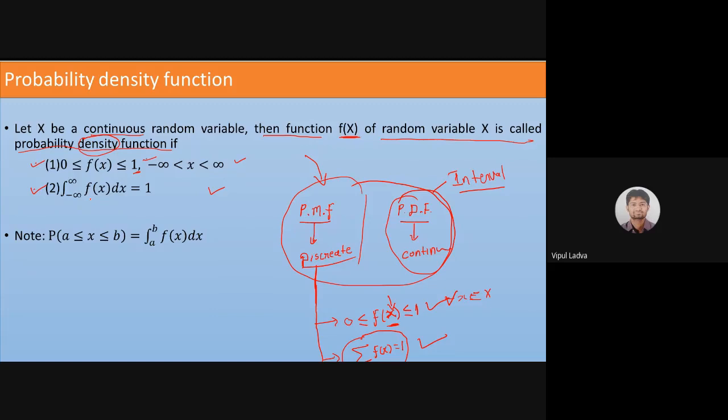So we use the integration from minus infinity to infinity of f of x dx equals 1. If a probability function f of x satisfies both these conditions for a continuous random variable, then such a function f of x is known as a probability density function.